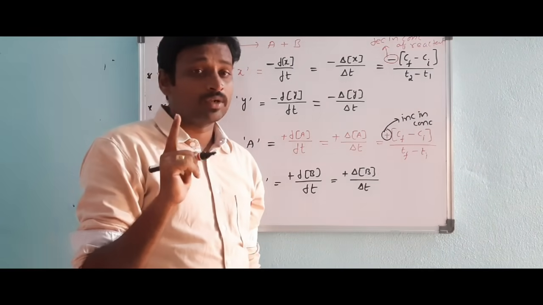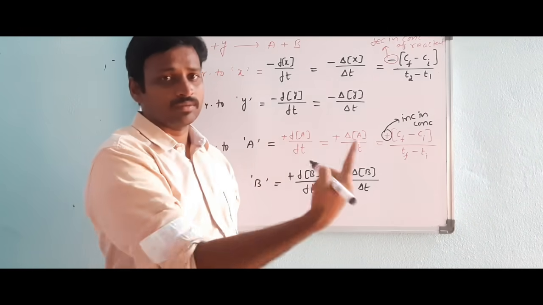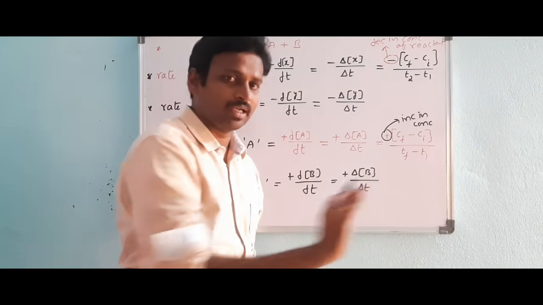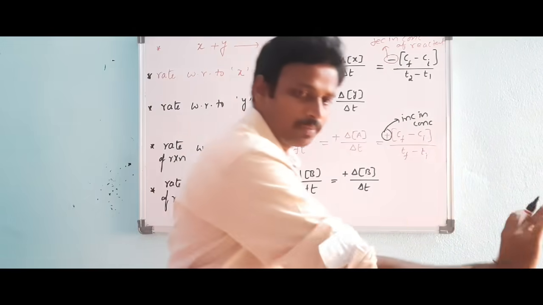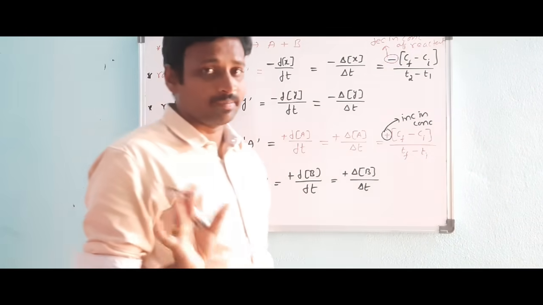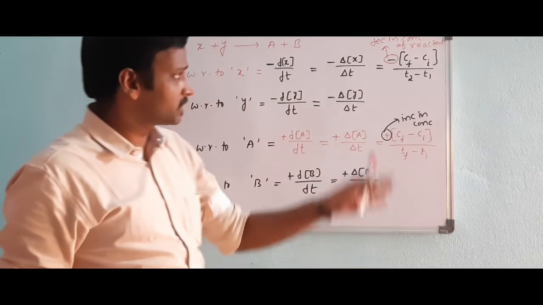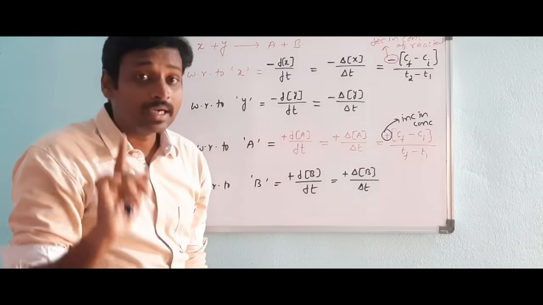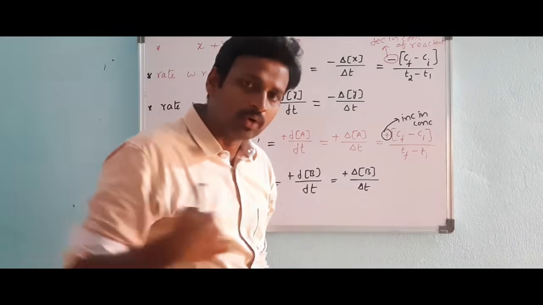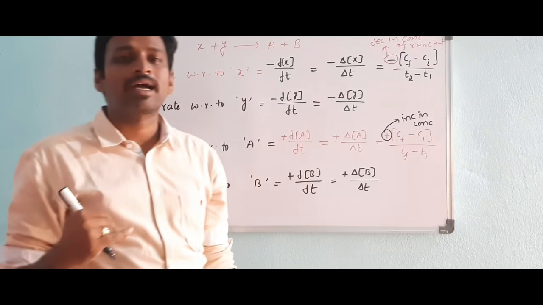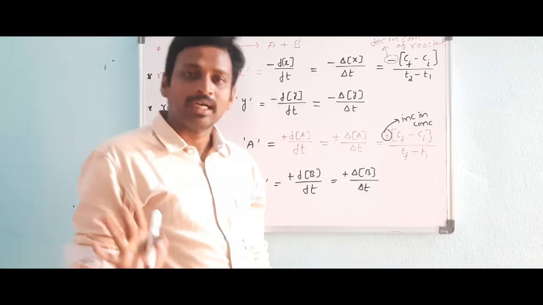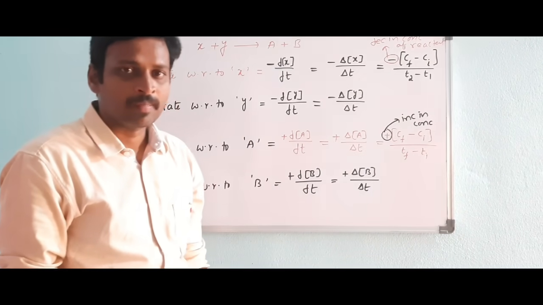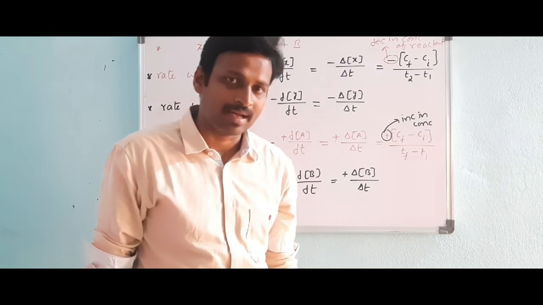I am talking about only the forward reaction, not a reversible reaction, because we are talking about one particular direction: reactant converts to product, that's it. If the product converts back to reactant, then products will decrease and reactants will increase in the backward reaction. But in chemical kinetics, we consider only the forward reaction. If they ask about the backward reaction in a numerical, then you have to do that. Otherwise, always consider the forward reaction, because this is not an equilibrium chapter. Equilibrium means both forward and backward reactions happen.